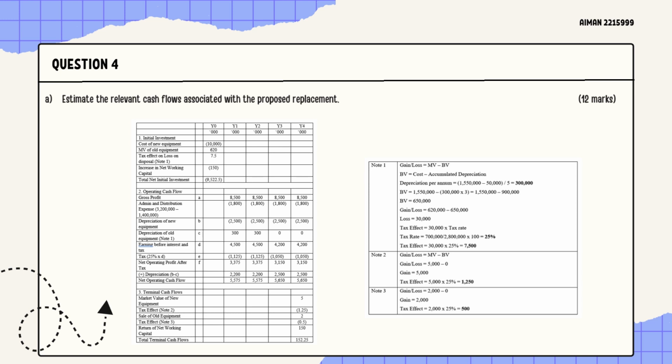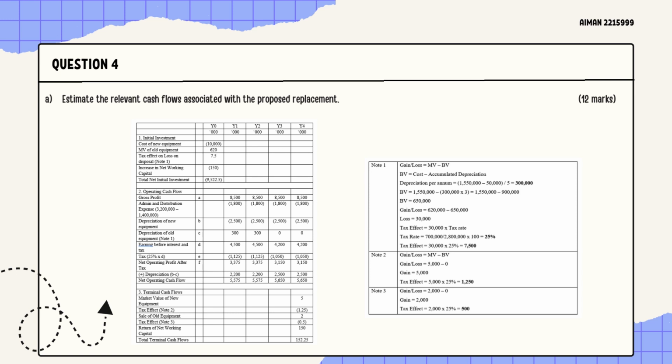So first of all, we have to calculate the book value of the equipment AA, and then subtract it with the market value of equipment AA, which is 620,000. So after we compute the book value for equipment AA, we get 650,000, and then we get a loss of 30,000.